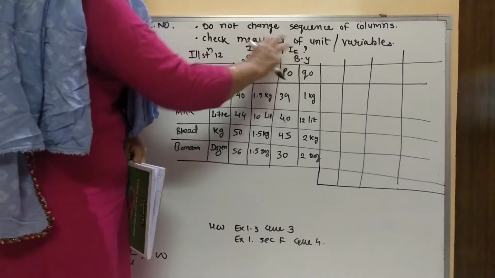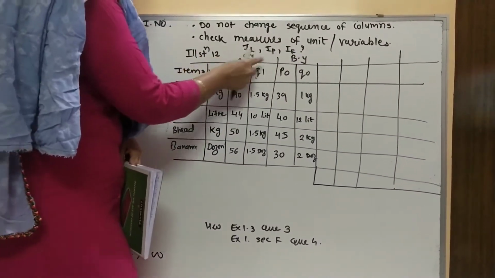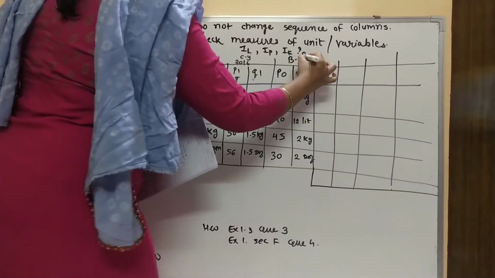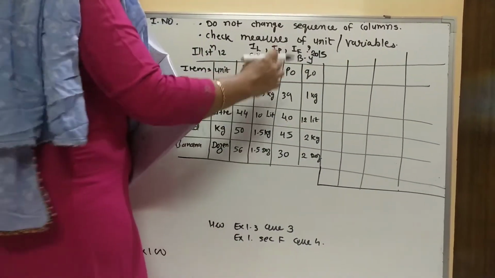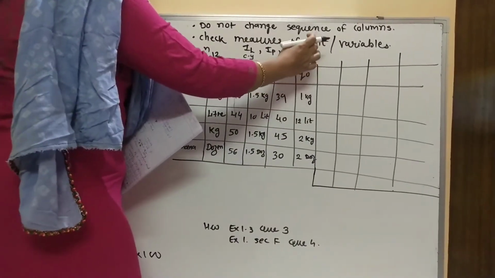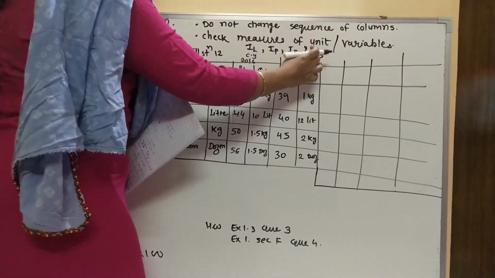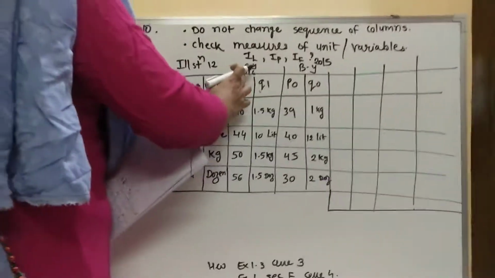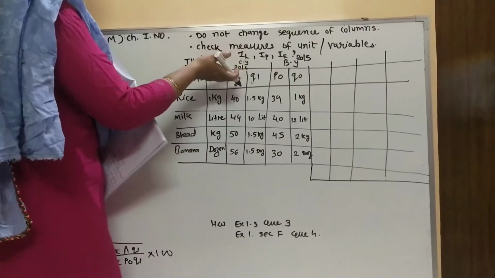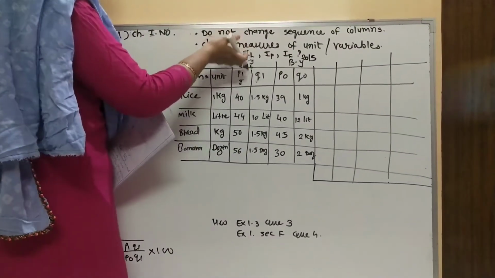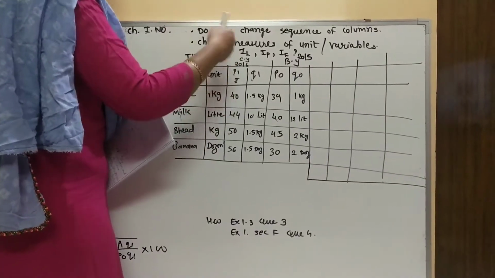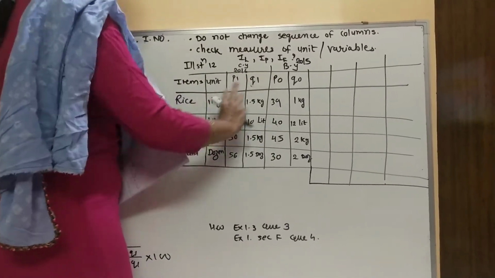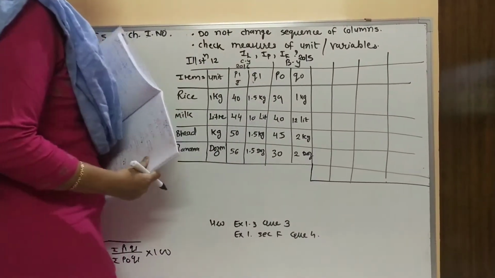Here I have copied everything, where 2016 and which price is given? The year 2015. So 2015 is my past year, so I can say this is my base year. So P0 and Q0 I will consider, and 2016 is the current year, that is the latest year. After 15 comes 16, so this is my current year, and its price is denoted by P1 and quantity is denoted by Q1. So this way I have done the coding. Now I am going to solve the sum.